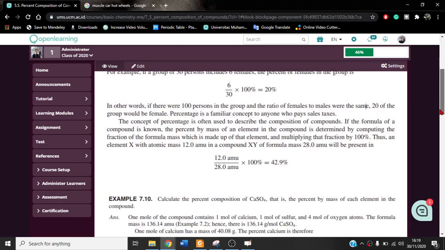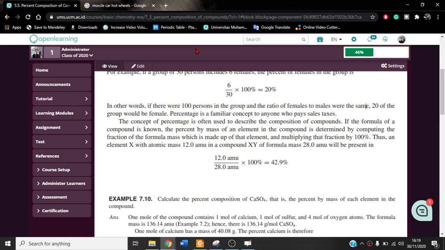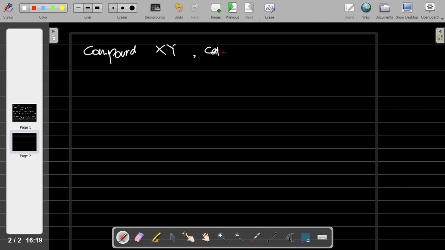So let's say there is a compound called XY, and we have to calculate the percent composition of XY.